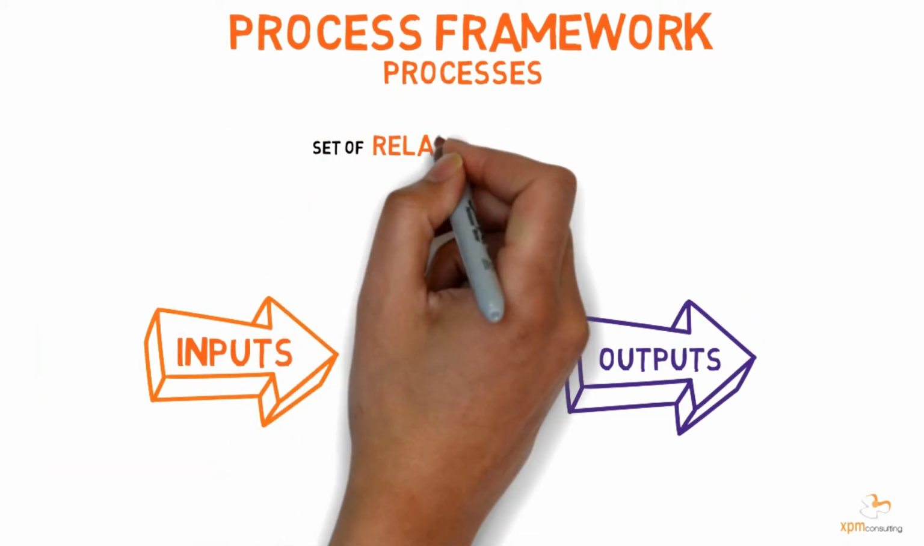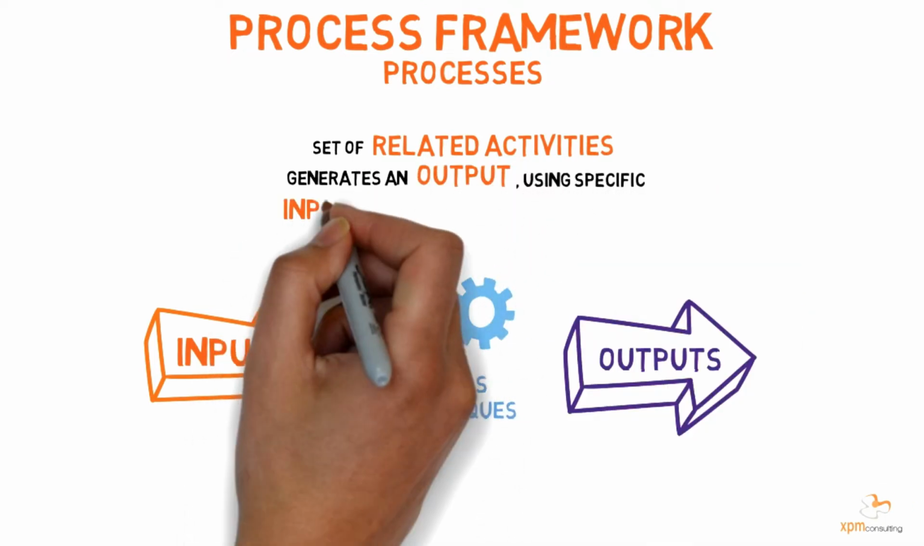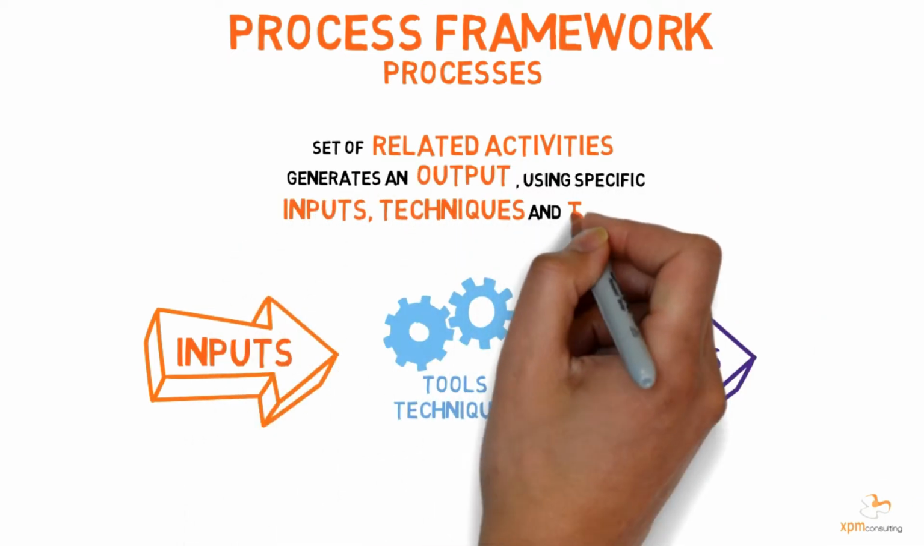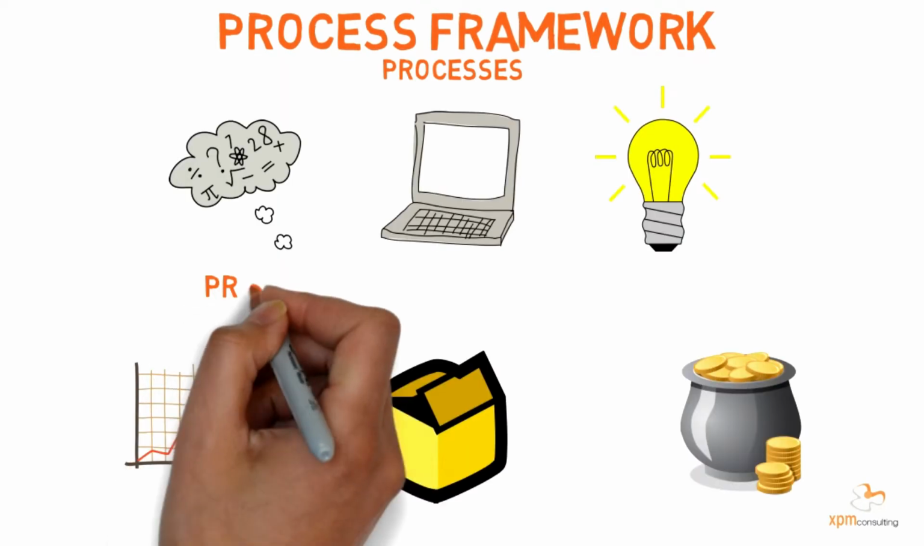A process is a set of related activities that generates a desired output by using specific inputs, techniques, and tools. Need an example? The define scope process delivers a scope statement as an output, using the project charter as an input, and expert judgment as a technique.